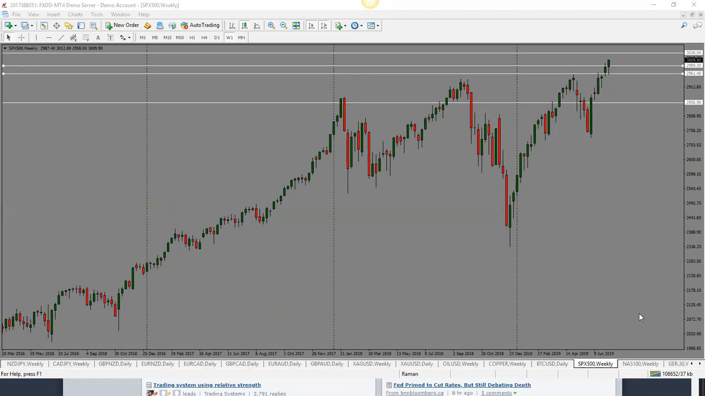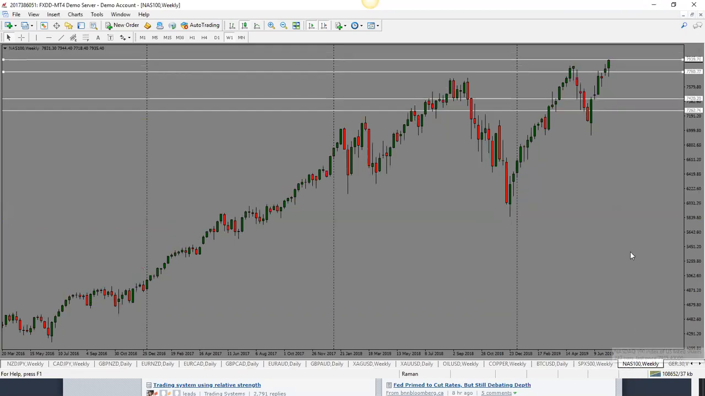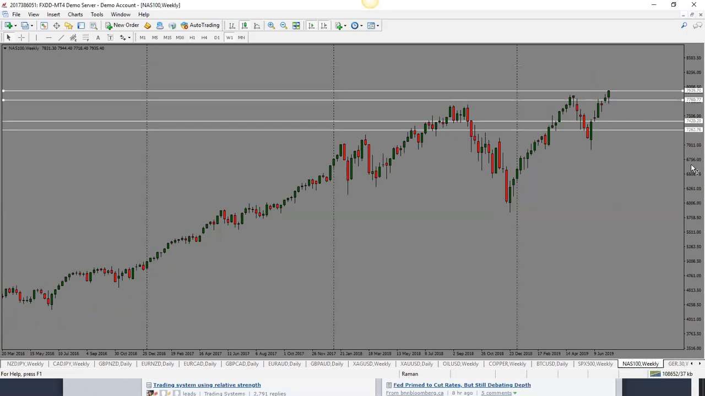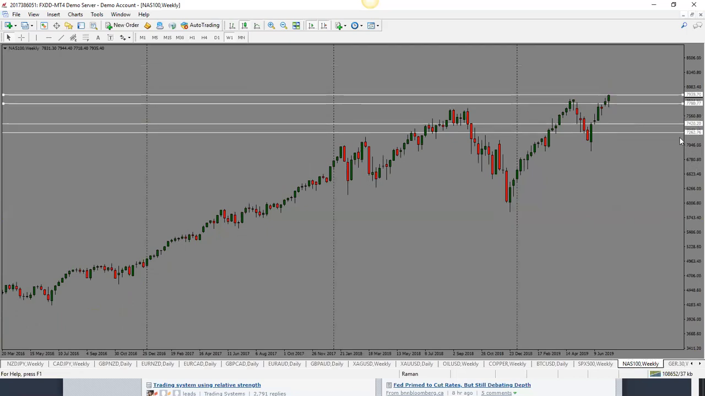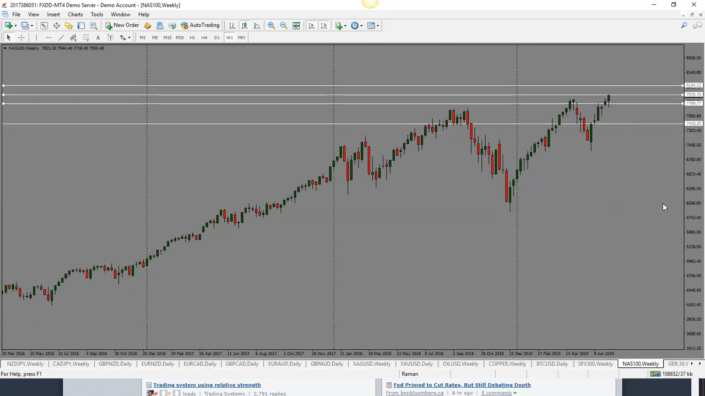So bias is bullish for S&P 500. NASDAQ here, same thing. Bias is bullish. And I will look for price to go higher here. And the target would be this 80, so let's say 81 level here. Actually 80.80, I like the 80.80 better. So bias is bullish right now.